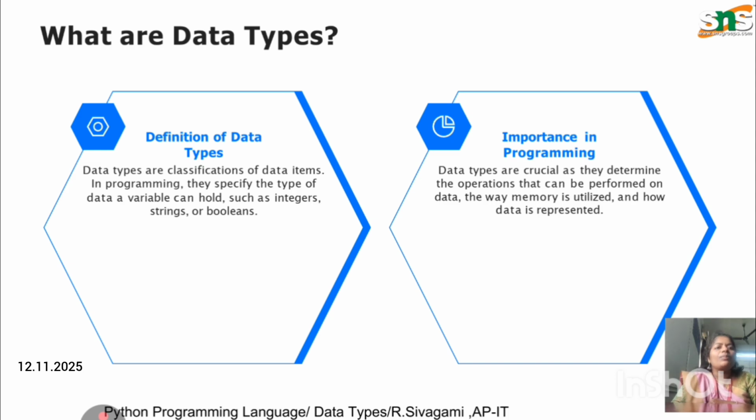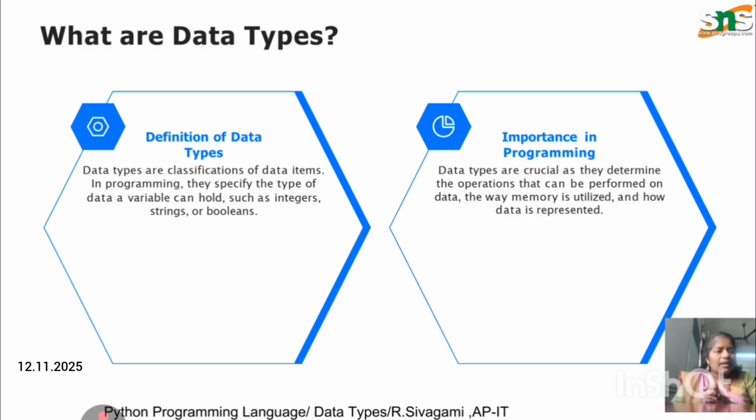In the program, we specify the types of data a variable can hold, such as integer, string, floating point or boolean. These are all the types of data types. And then, the importance in programming.